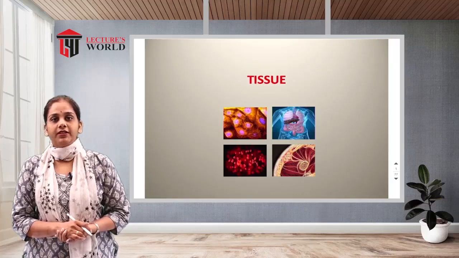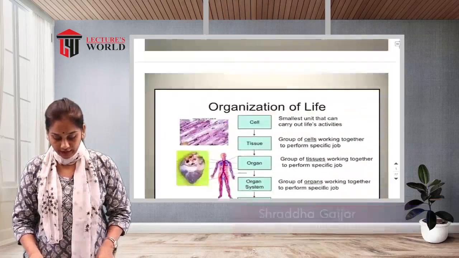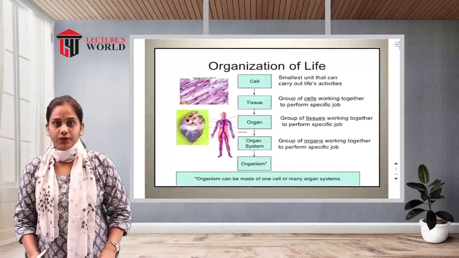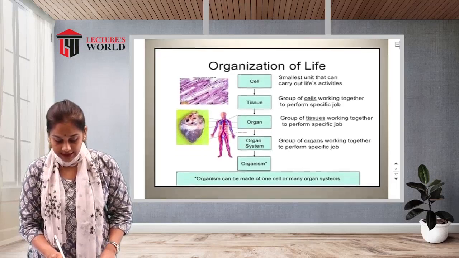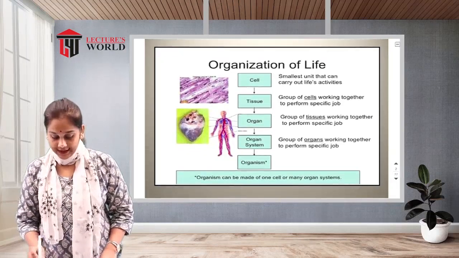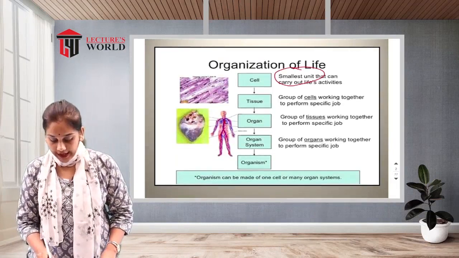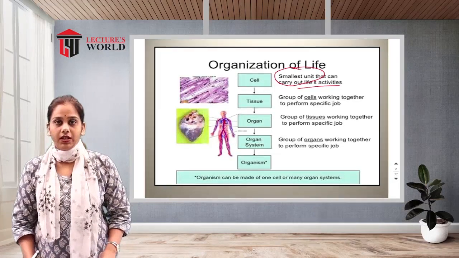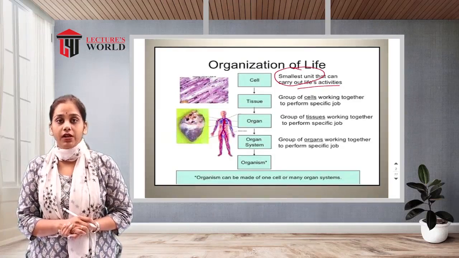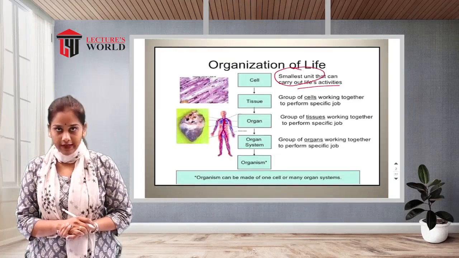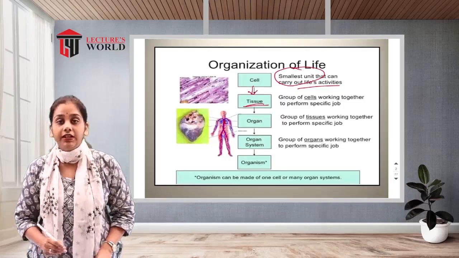Today's topic is tissue. We will see the tissue in detail. So, what is tissue? First, there are cells. What is a cell? It is the smallest functional unit that can carry out life activity. It is the smallest functional unit of the human body, and after the cell, there is the tissue.